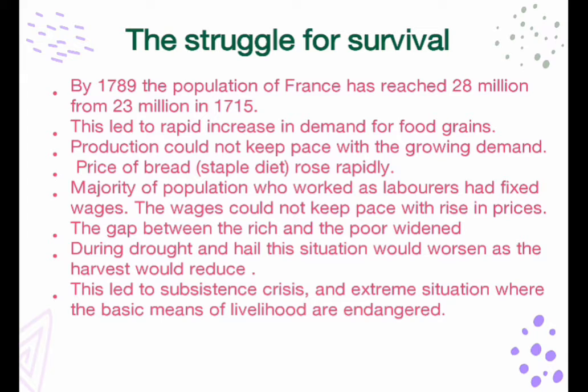Now what happened? Production was not keeping pace, which means people were not able to grow enough. So the price of bread, which is a staple diet in France, also rose too much because people were saying that we want bread. So subsistence crises were also there, many problems were there. What is the meaning of subsistence crisis? It is an extreme situation where the basic means of livelihood are endangered. This is the meaning of it.